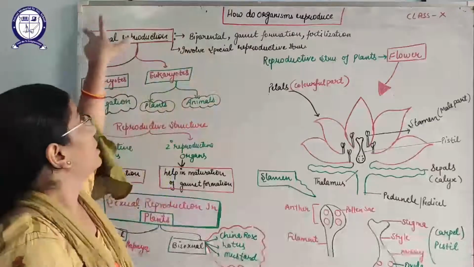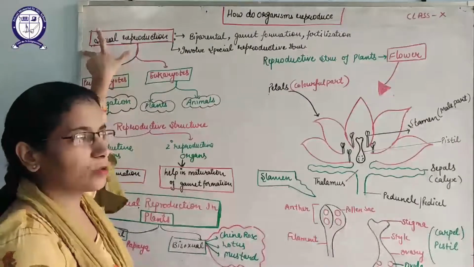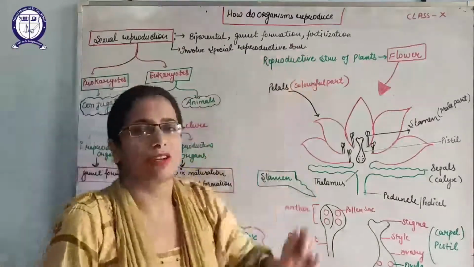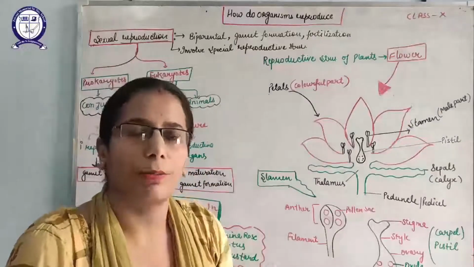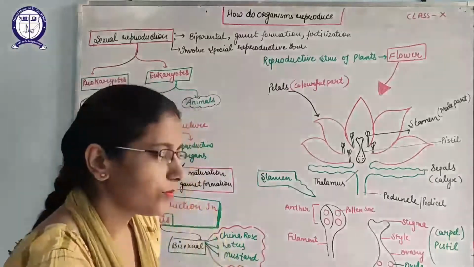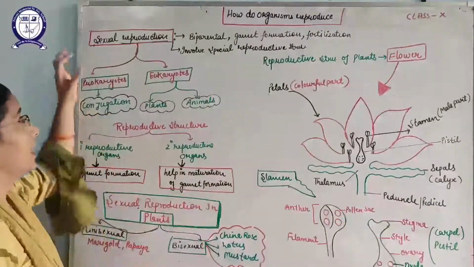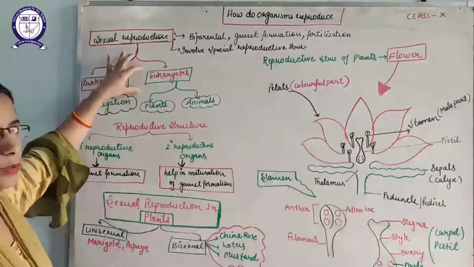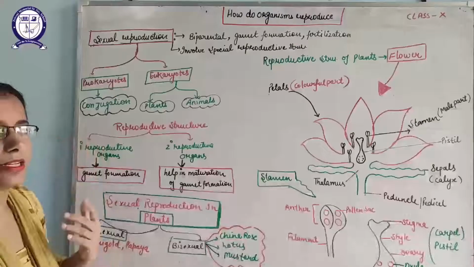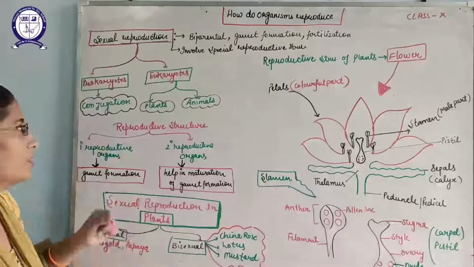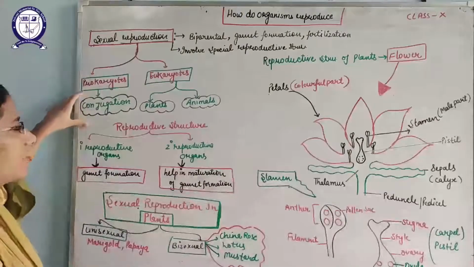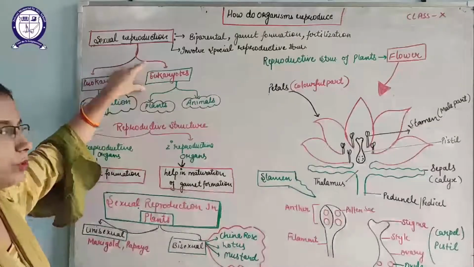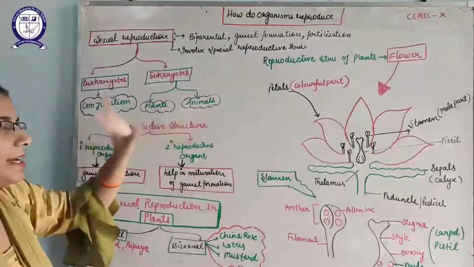The main necessity of sexual reproduction is that it involves special reproductive structures or reproductive organs where gamete formation will take place. So we can say there are two types of organisms. One is prokaryotes and second is eukaryotes. Then how does sexual reproduction take place in these organisms? In prokaryotes, it will take place by the process of conjugation, and the eukaryotes, as you know, are divided into plants and animals.